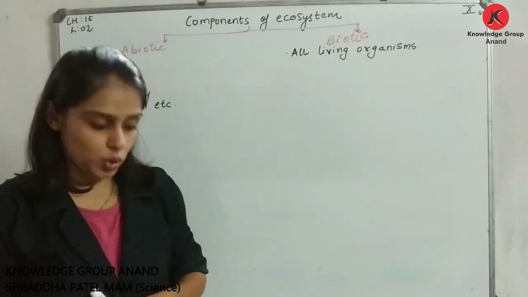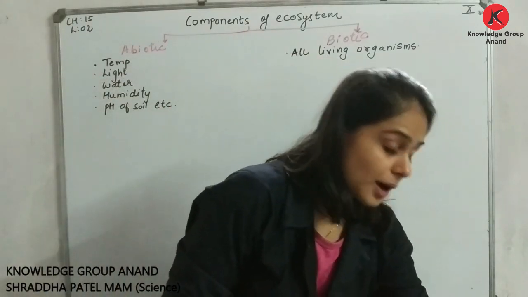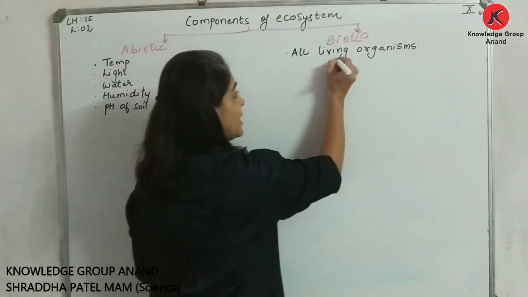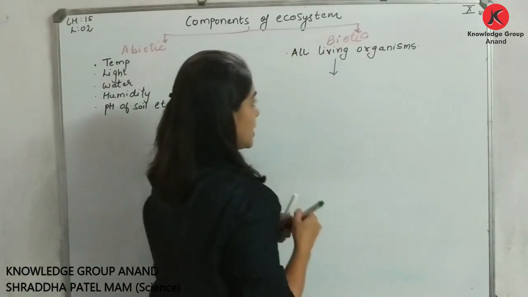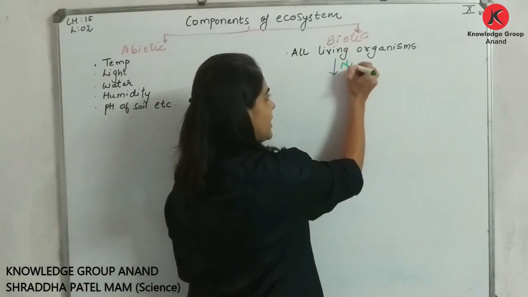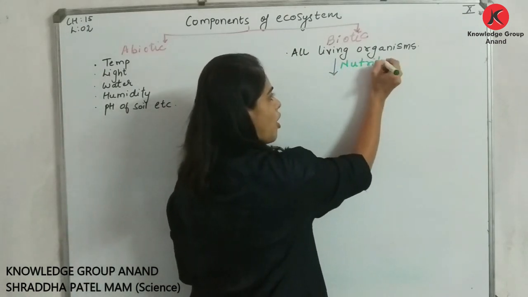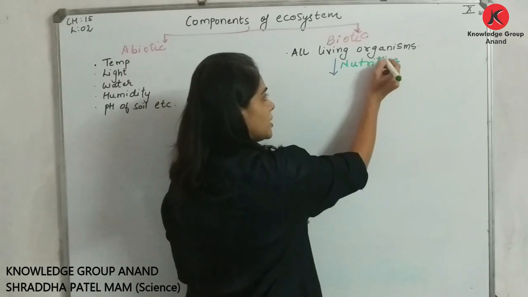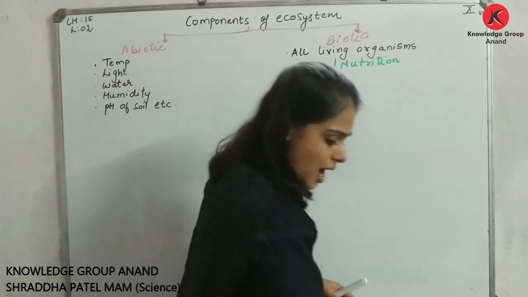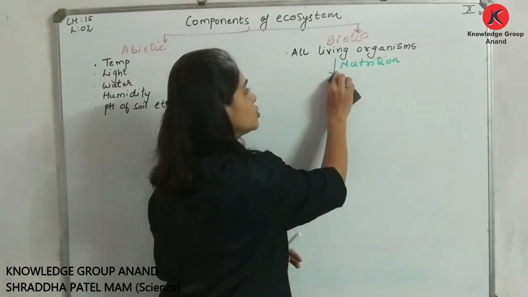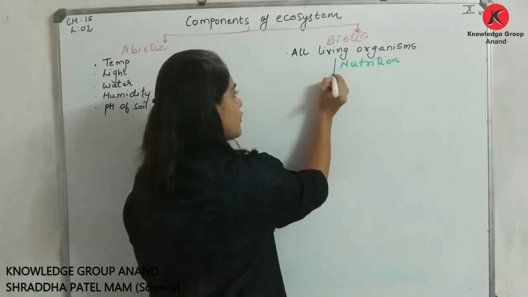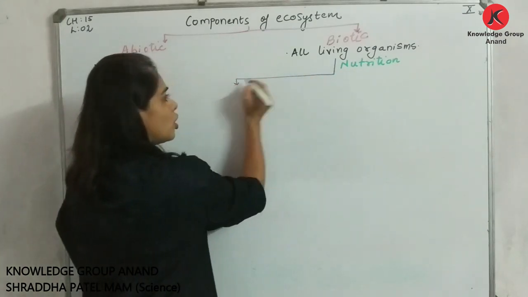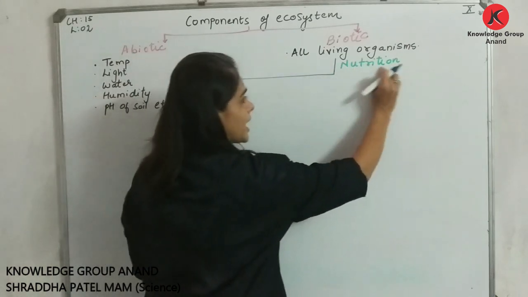Am I clear? Okay. Now I told you, depending on mode of nutrition, these organisms are classified into three categories which you very well know. First of all I am writing the name of nutrition.